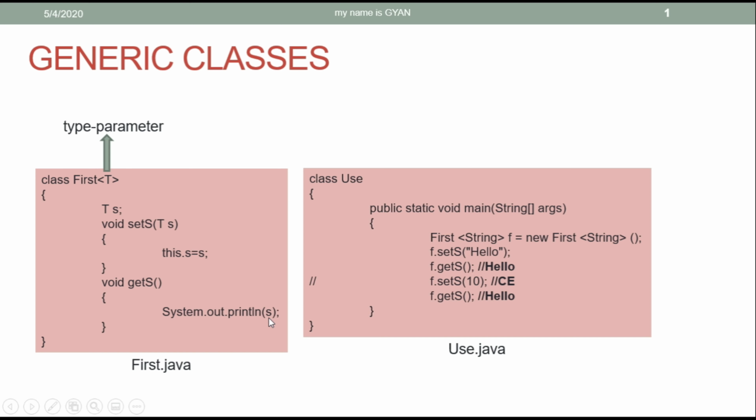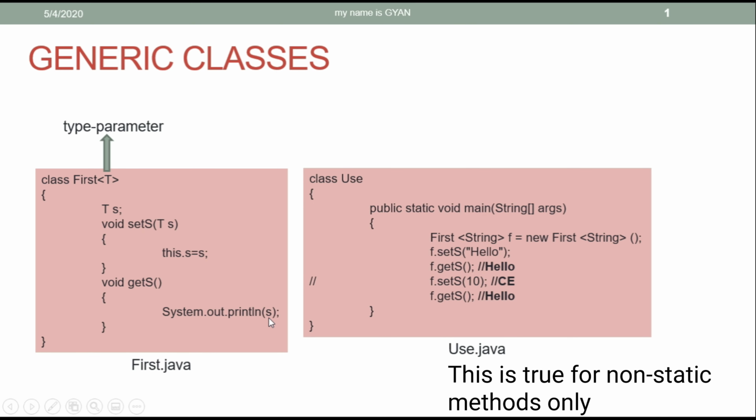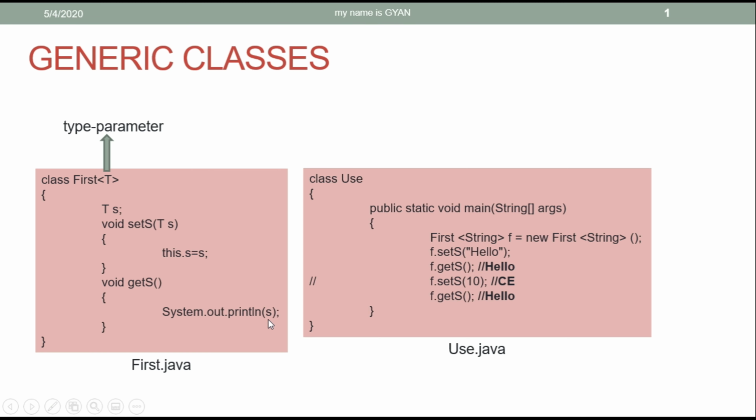So when we call the toString method, the reference variable of the base class which actually stores the reference of the derived class, then the toString method of the derived class will be called, not of the base class. So when you call s.toString here, the toString method of the class String will be called. Similarly, for the method call of setS using useObject as its actual argument, the variable s will store the reference of object use. And when we call the getS method, it will execute the toString method of the class use.